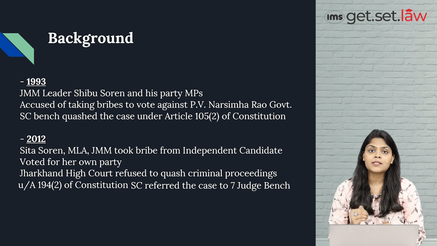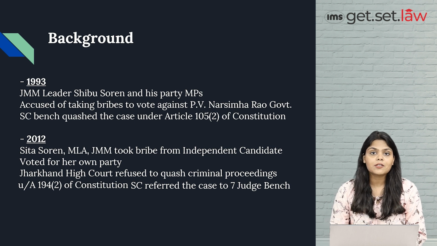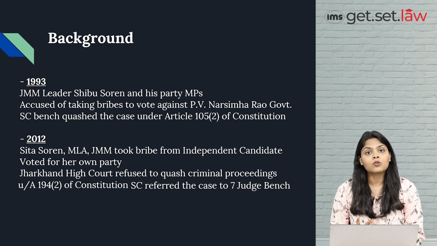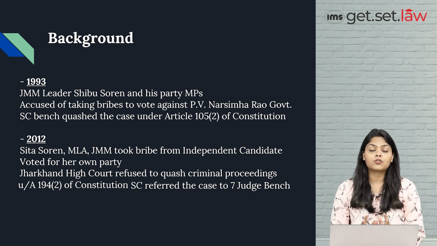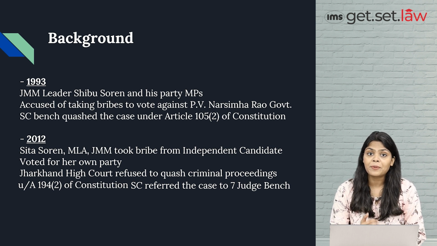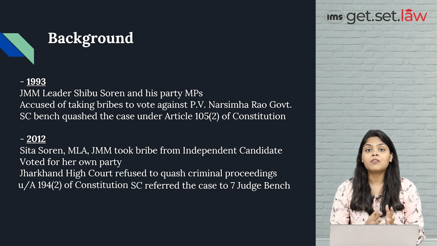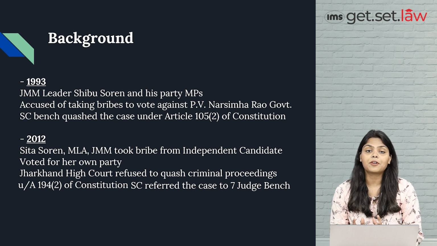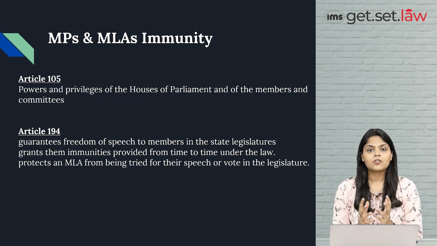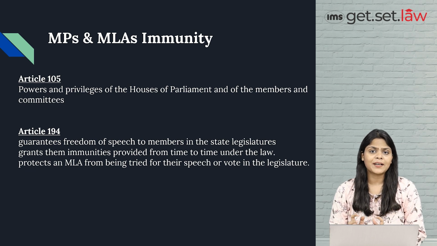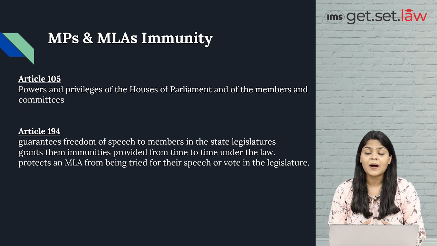Sita Soren filed an appeal in the Supreme Court, and the Supreme Court constituted a 7 judges bench to examine the validity of the previous case and, if required, overrule it. So this was the brief background of why the matter went to court.